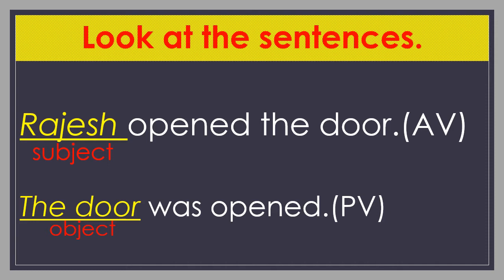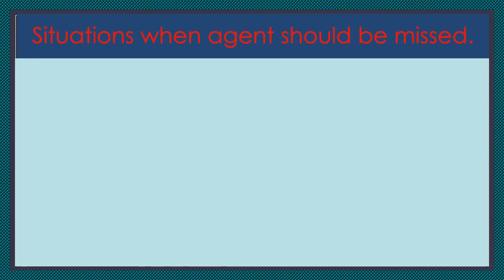Okay, children? Now, I have told you when we should miss the subject. We will discuss in detail in the next slides. Children, now we discuss situations when the agent should be missed.